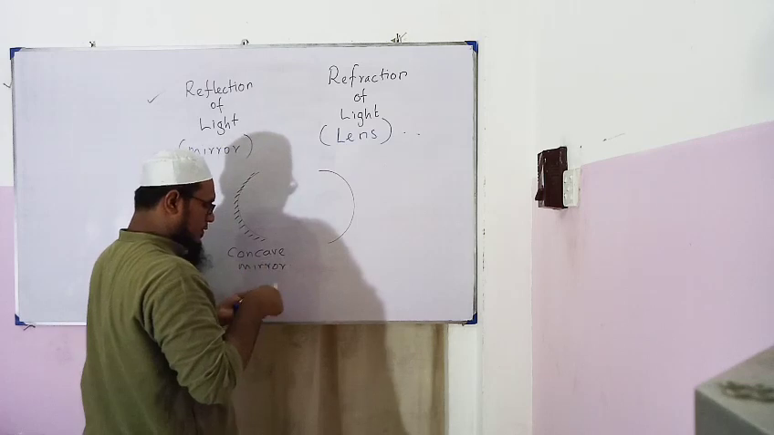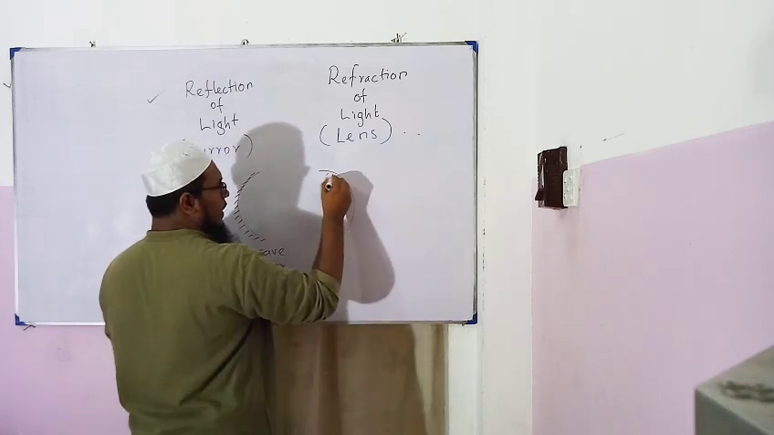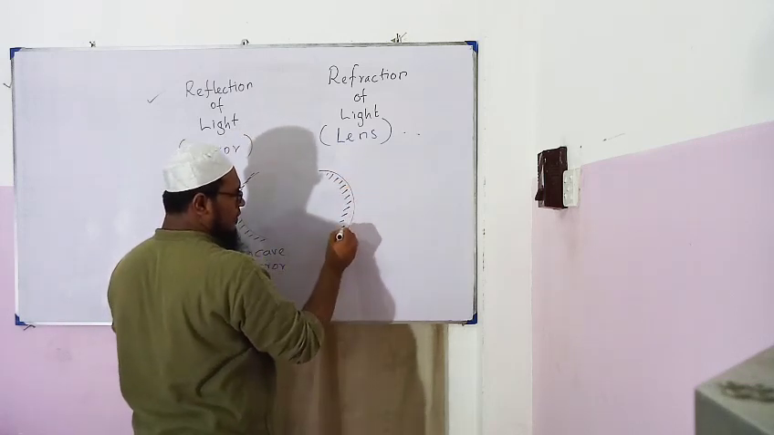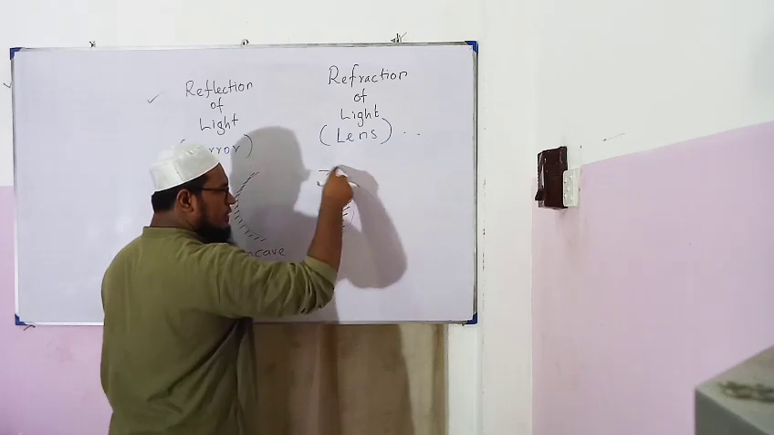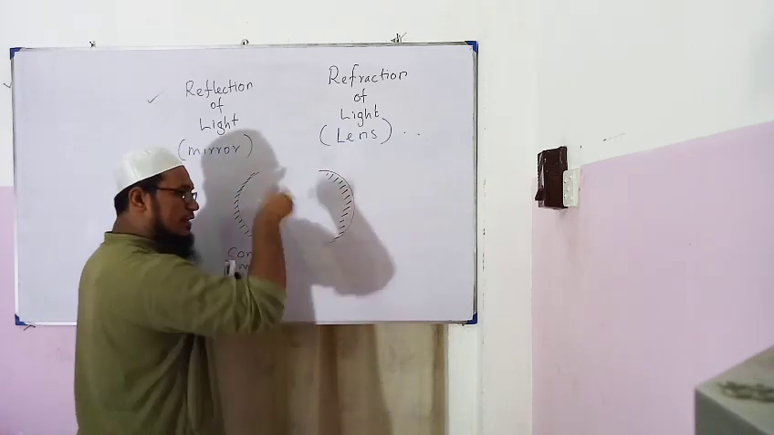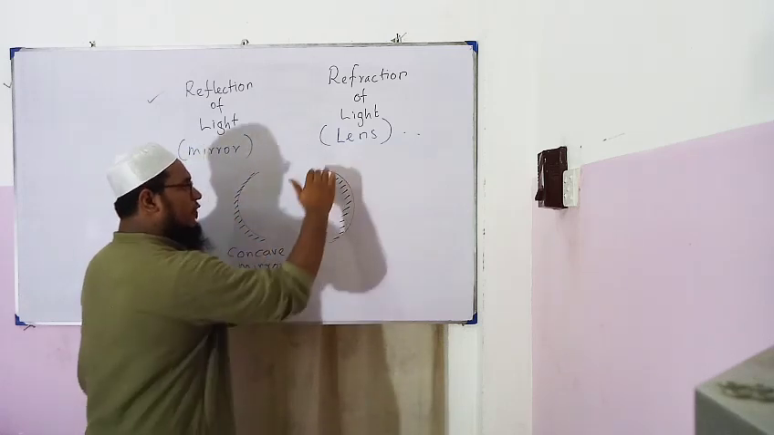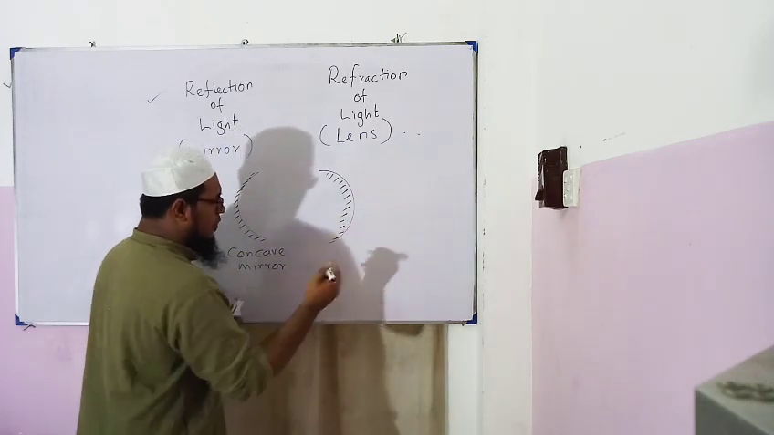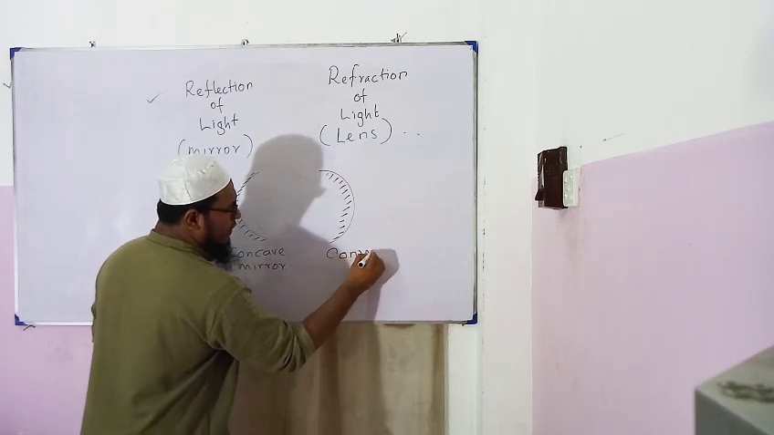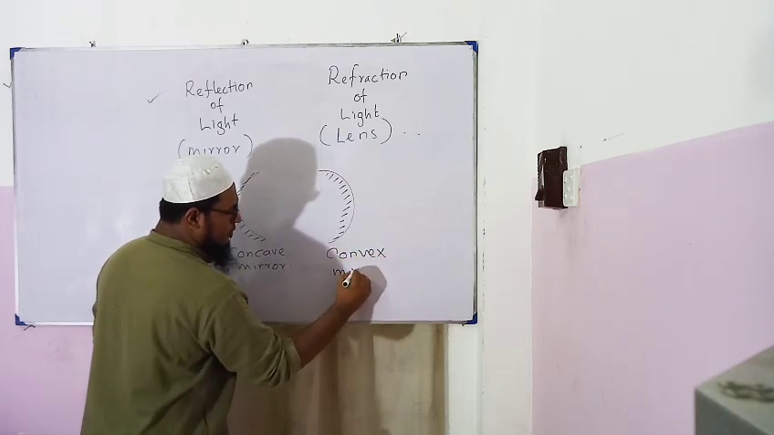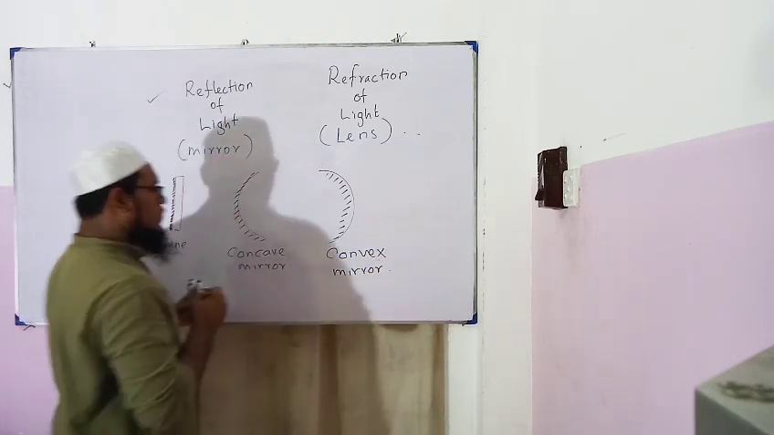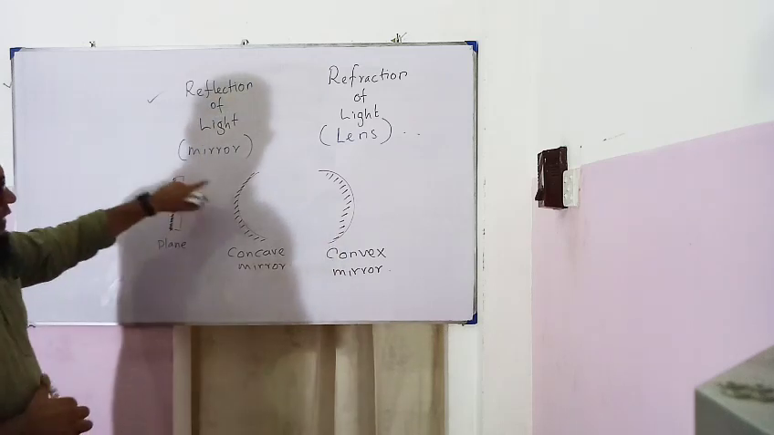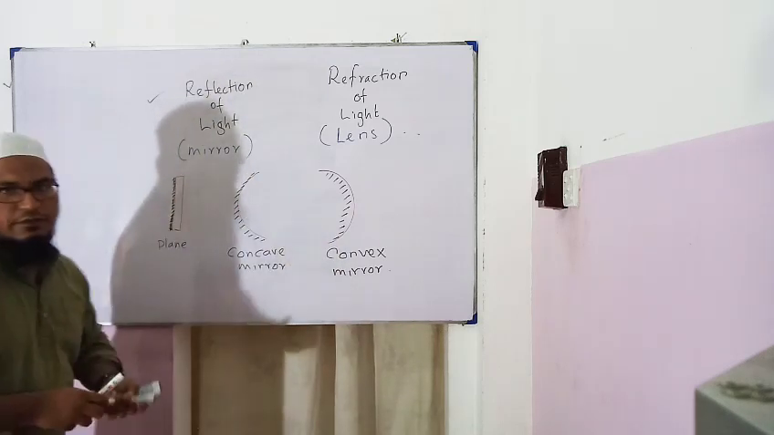Take another glass and apply mercury. This is the mercury surface. This automatically becomes the reflecting surface. The reflecting surface is bulged out, therefore it is called convex. So we have plane mirror, concave mirror and convex mirror.